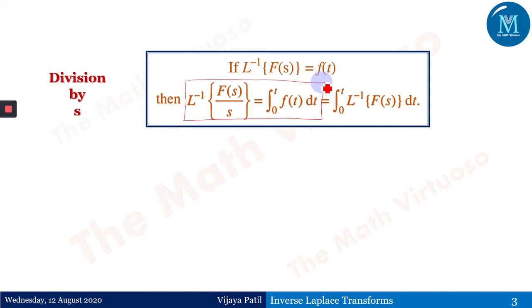Now if I want to take this L inverse to the other side, what formula do I get? I get the Laplace inverse of the integral from 0 to t of f(t) dt is equal to 1 by s into F(s). If you remember, this property is nothing but the Laplace transform of an integral, for which I have already taken a session in the Laplace transform playlist.